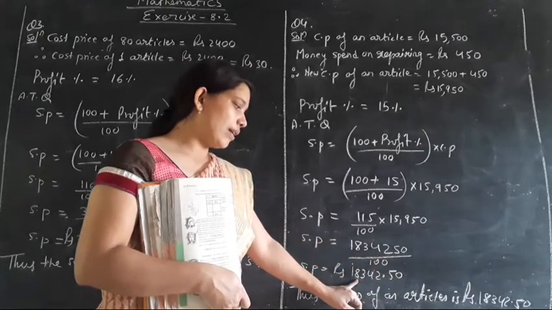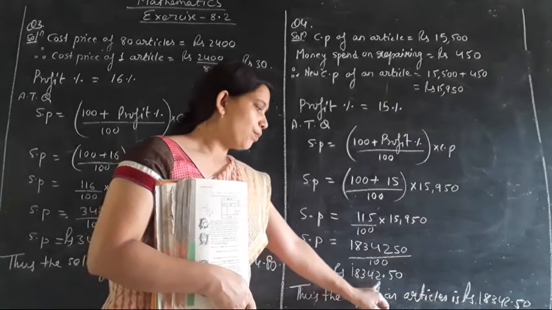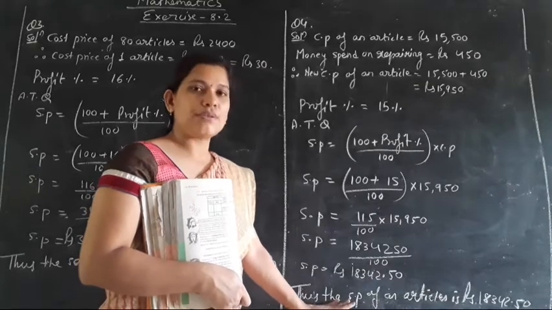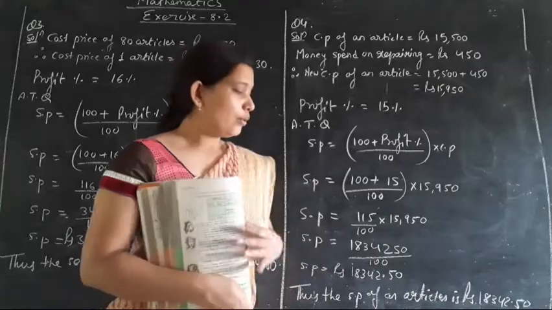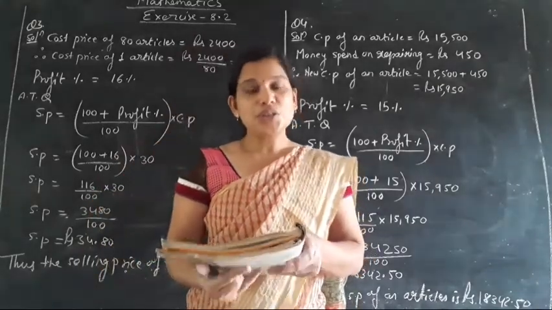You will get the required answer as 18,342.50 rupees. Thus the selling price of an article is rupees 18,342.50. Clear everyone? Moving toward the question number 5th.